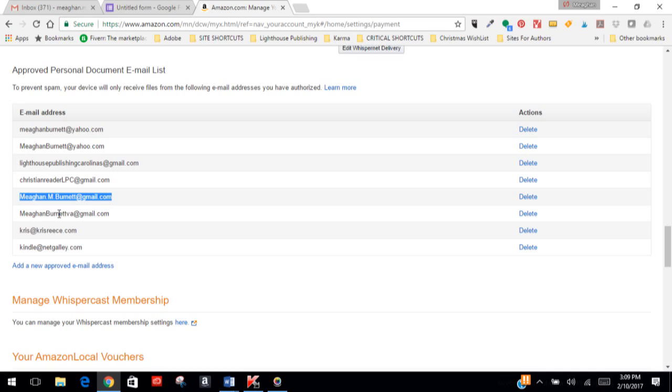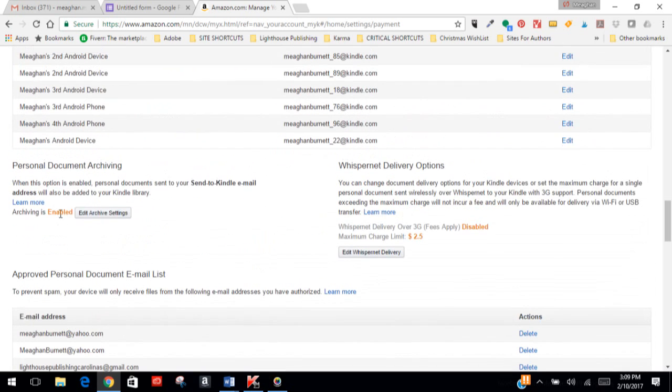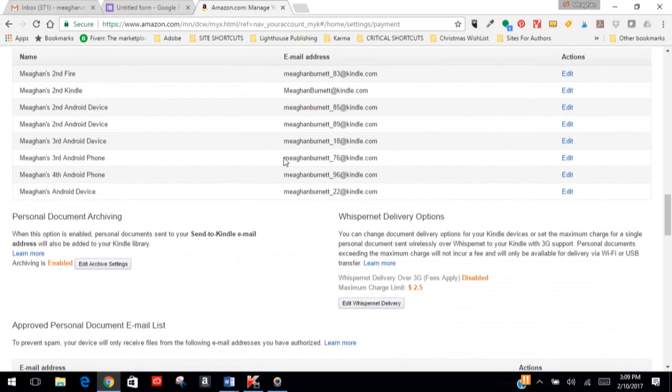So there will be no spam, etc. However, if you add a bunch of people and people you don't know, there is always a possibility of getting some spam to your Kindle account, but you can always go in here and delete anything that you don't like, etc. So please send me a copy of your email address for your Kindle, whichever email Kindle is